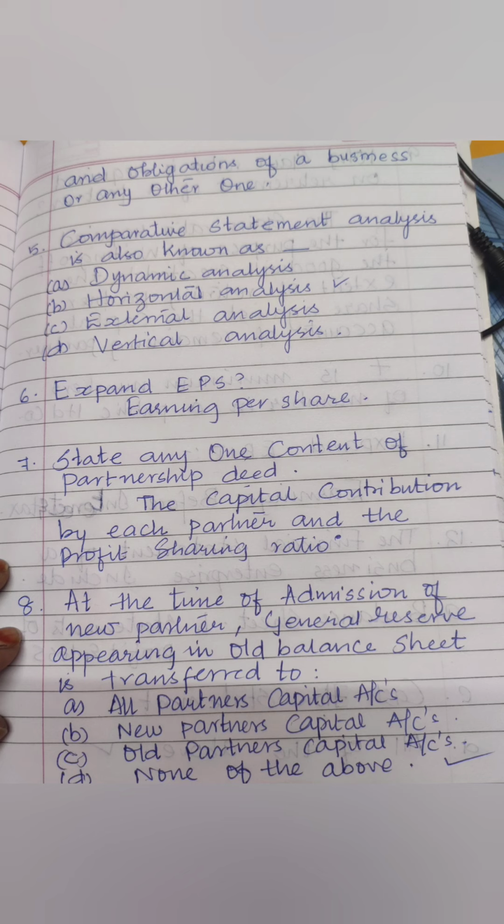At the time of admission of new partner, general reserve appearing in old balance sheet is transferred to all partners' capital account, new partner capital account, old partner capital account, or none of the above. So the answer is none of the above. So at the time of admission of the new partner, general reserve appearing in old balance sheet is transferred to none of the above.